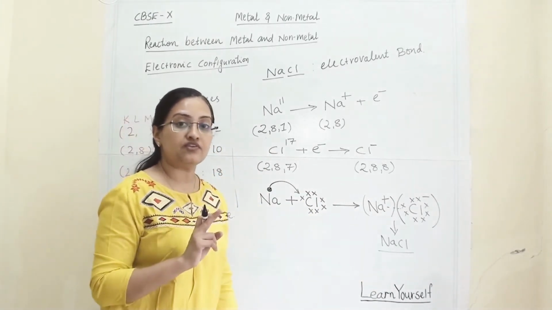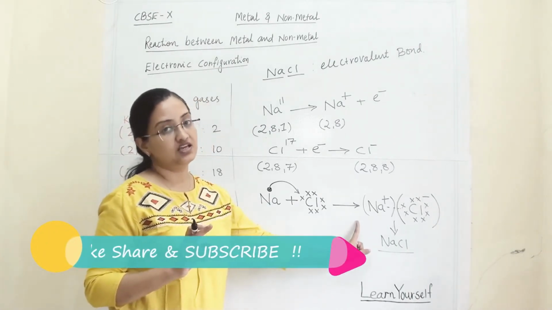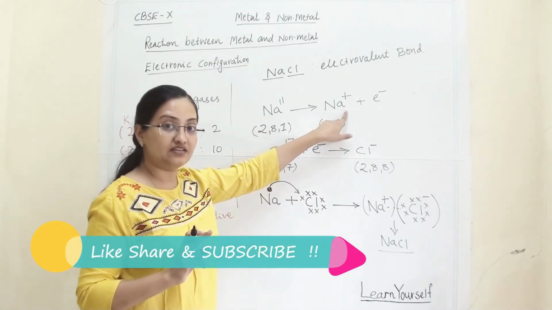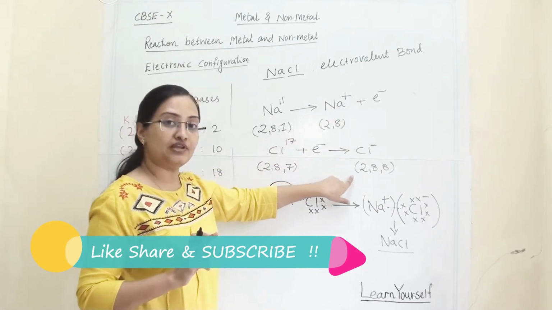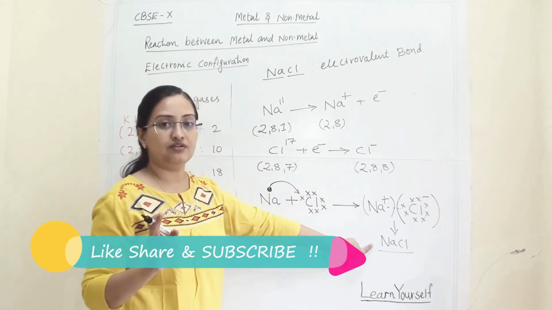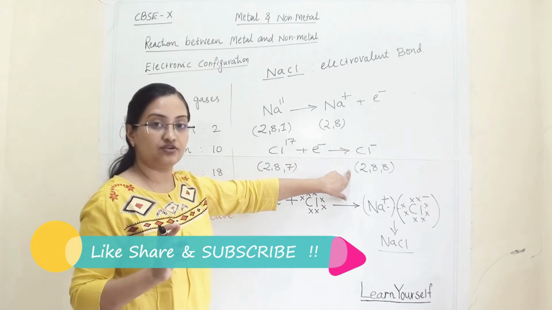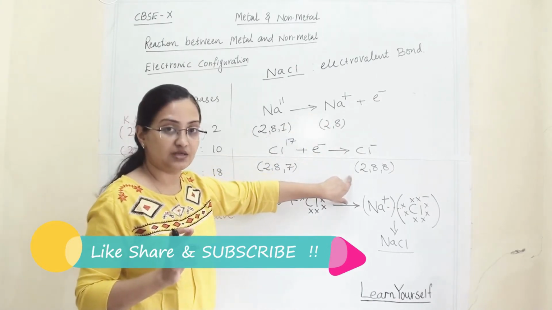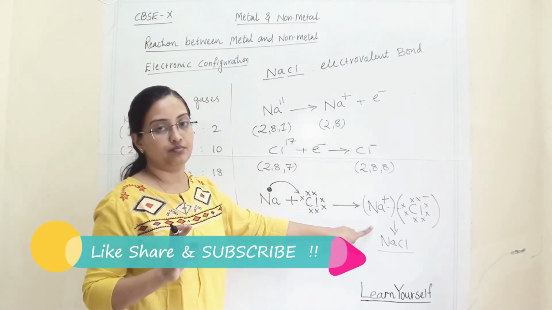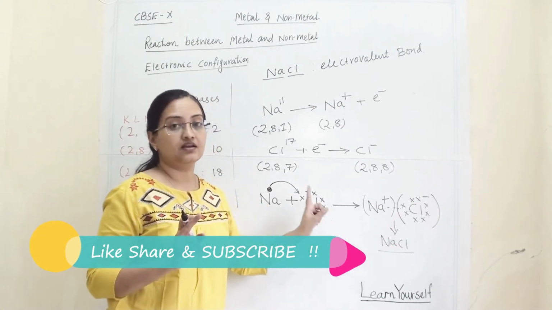When electron transfer takes place in a chemical bond, that bond is known as an electrovalent bond. Whatever number of electrons is donated by the metal, the same number of electrons will be accepted by a non-metal. Then only the bond will form. One electron donated by the sodium has been accepted by the chlorine. So both have formed an electrovalent bond. By doing so, both became stable like noble gases.